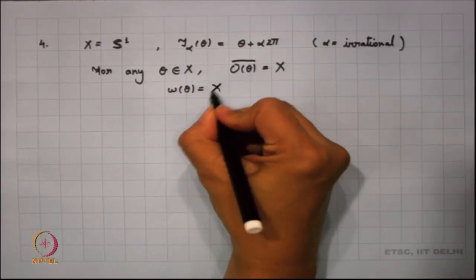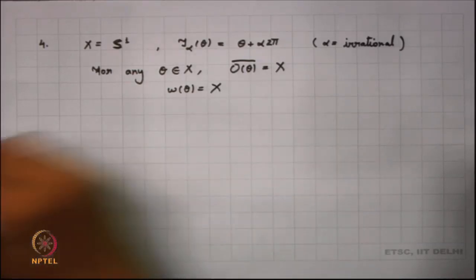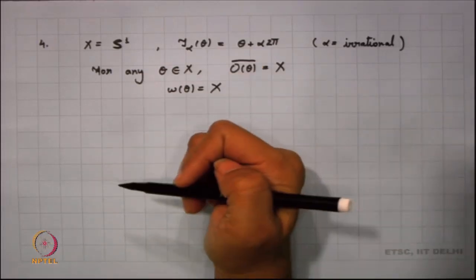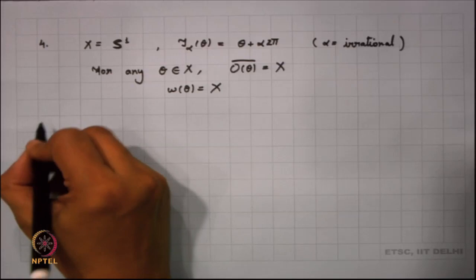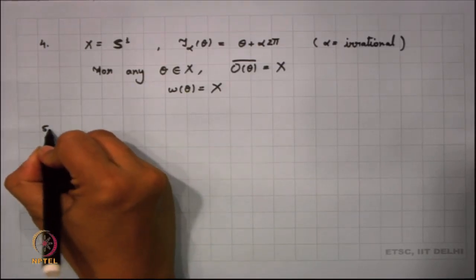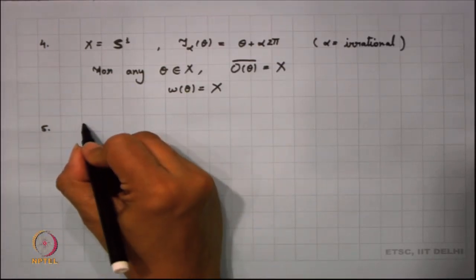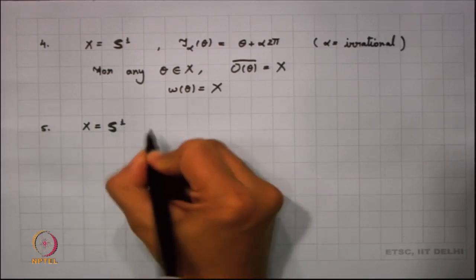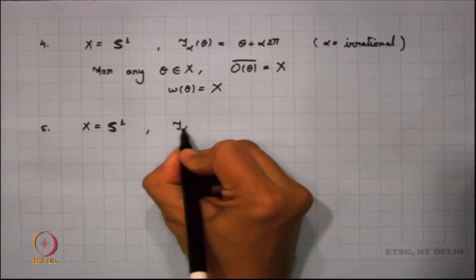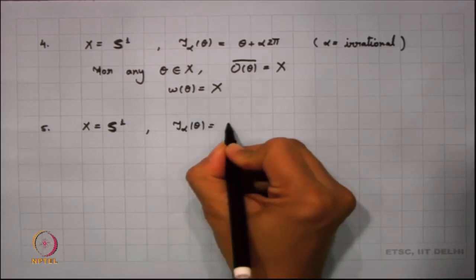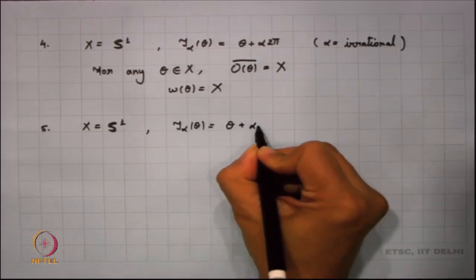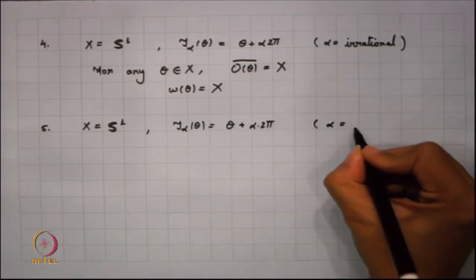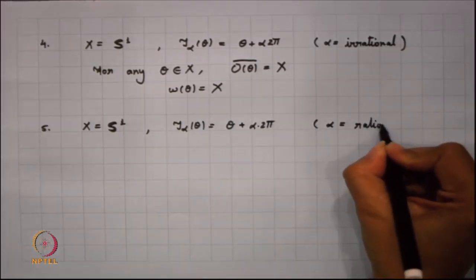It will be the whole of X. So, for any theta, the limit set of theta is whole of X. Now, the interesting part here is what happens when I am taking the rational rotation. So, let me take my X to be again S1, my tau alpha of theta equal to again theta plus alpha times 2 pi, where now I am taking my alpha to be equal to a rational number.